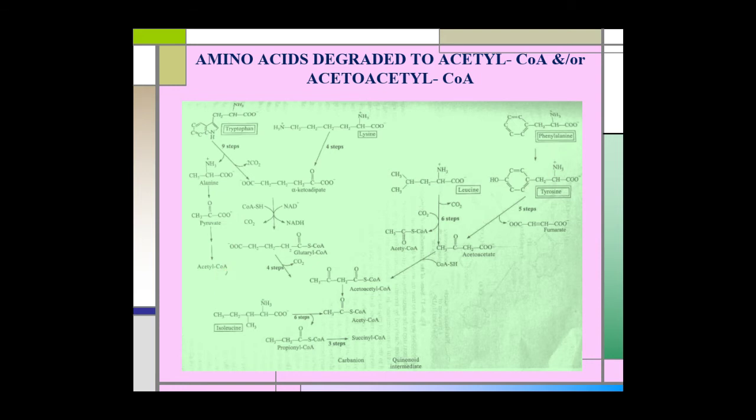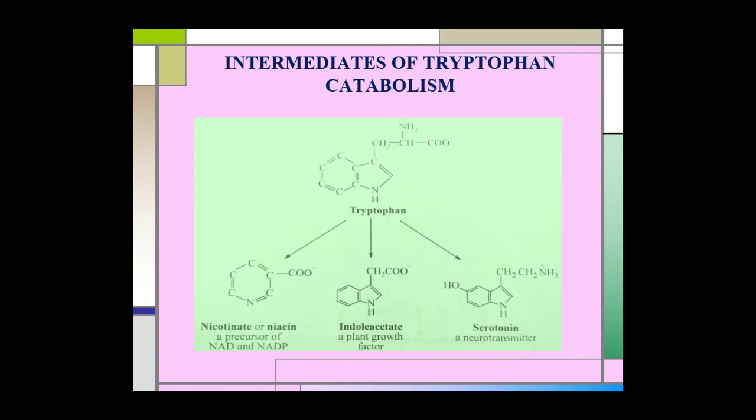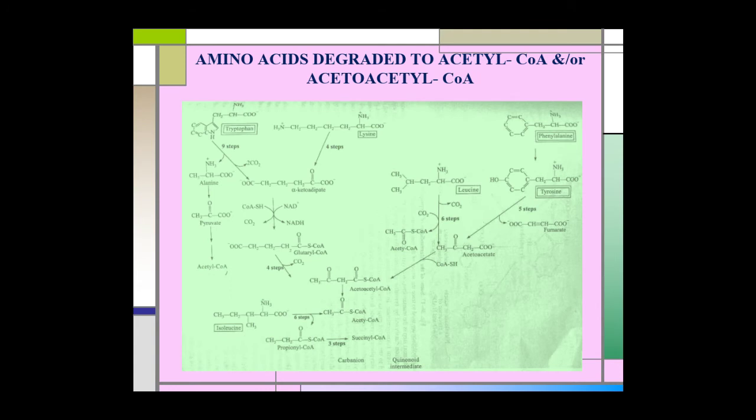These amino acids yield acetyl coenzyme A and or acetoacetyl coenzyme A. This acetoacetyl coenzyme A is then converted to acetyl coenzyme A. First we will study the degradation pathway of tryptophan.